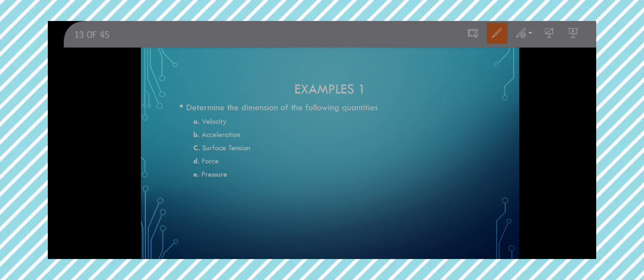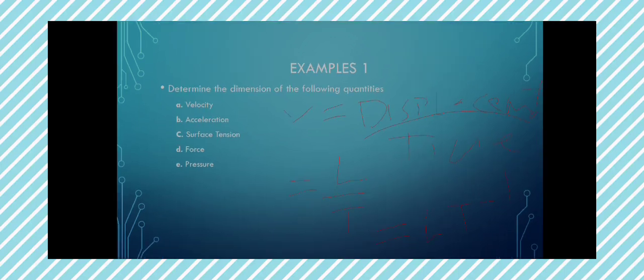The first one is velocity. Velocity is the ratio of displacement to time. Displacement is a form of distance, so the dimension will be length, L. Over, and what's the dimension for our time? Capital letter T. Therefore, the dimension for velocity will be LT raised to power minus 1. Yes, that's it. Moving on.